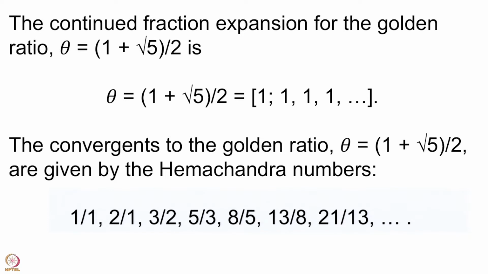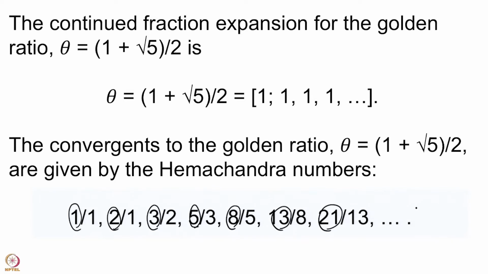After all, you just have a 1 at the end and you are simply going to add them up. If you notice this sequence of numbers, 1, 2, 3, 5, 8, 13, 21, the next one will be 34 and so on.